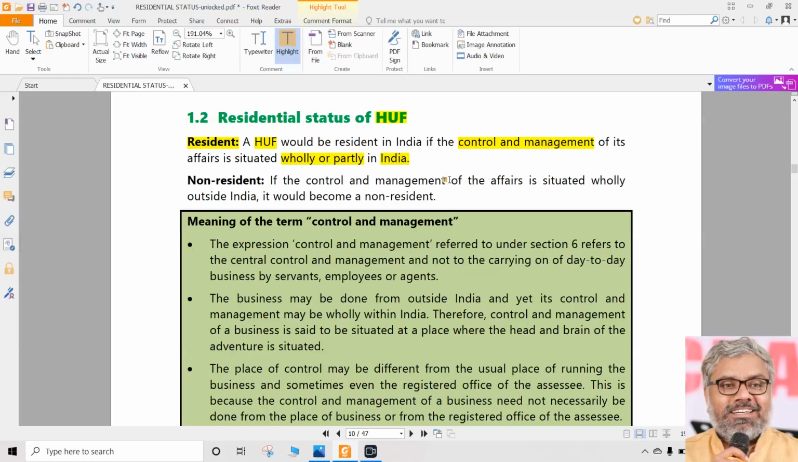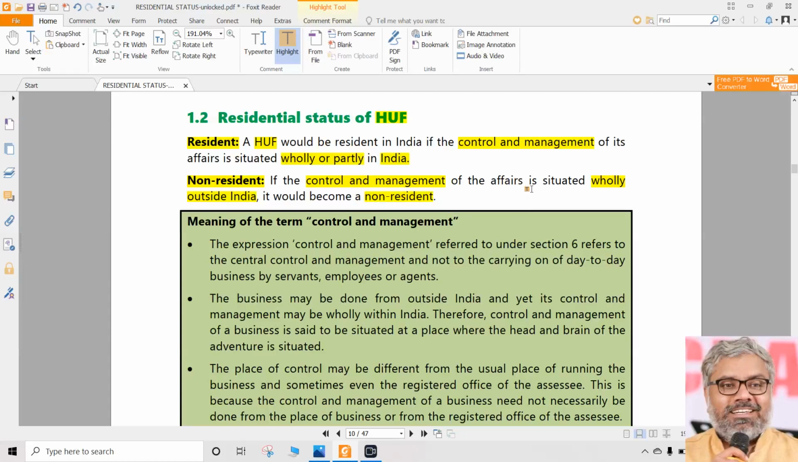HUF will be resident in India if the control and management of its affairs is wholly or partly in India. Even if it is partly in India, still that HUF is called a resident. Then naturally when will it be called a non-resident? Opposite of that. The opposite of wholly or partly is what? Wholly outside India, naturally. Again the same. Control and management of the affairs is situated wholly outside India. Then we can call that a non-resident.